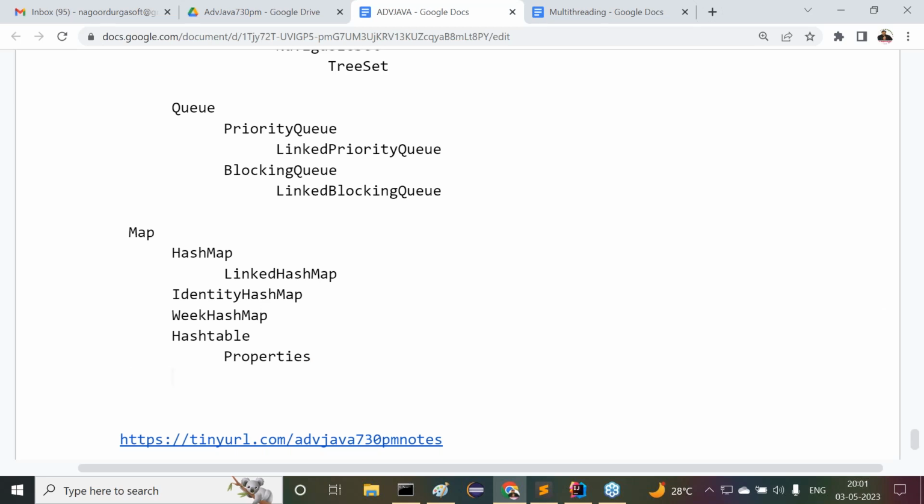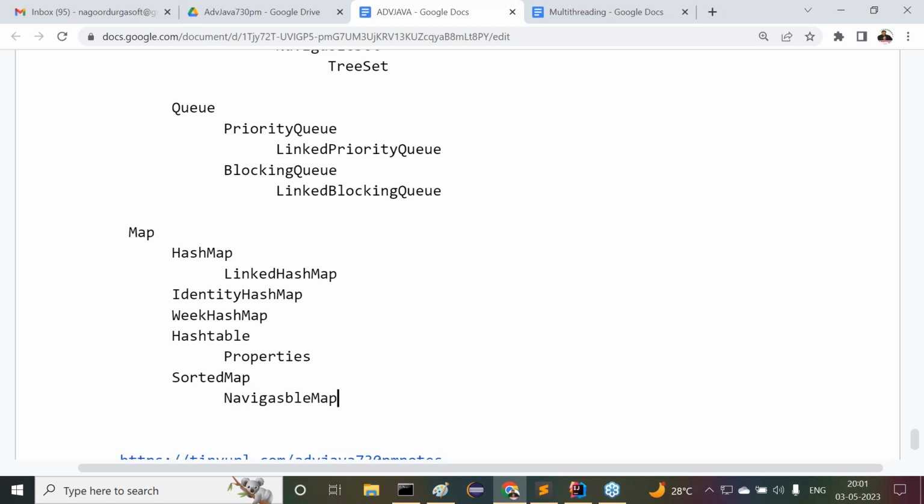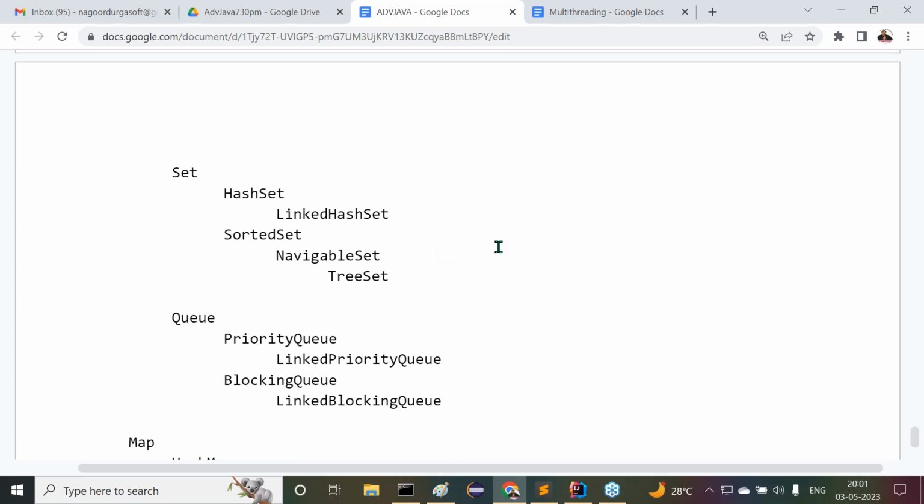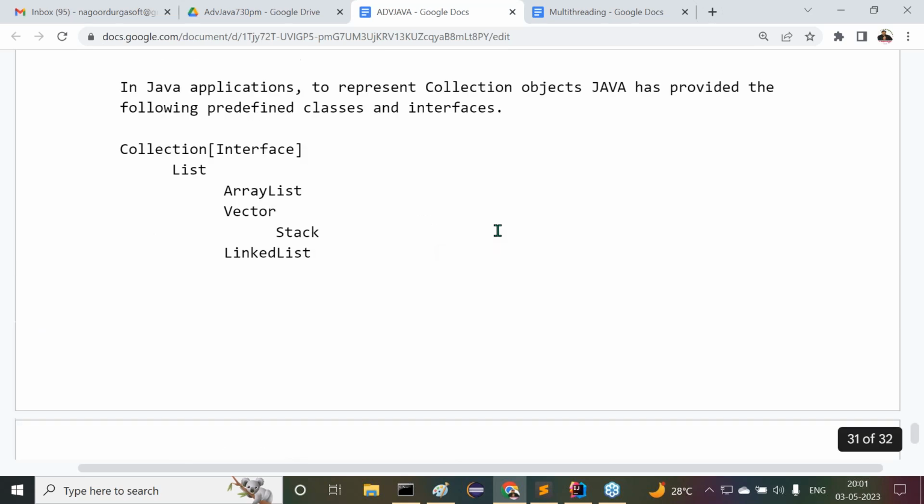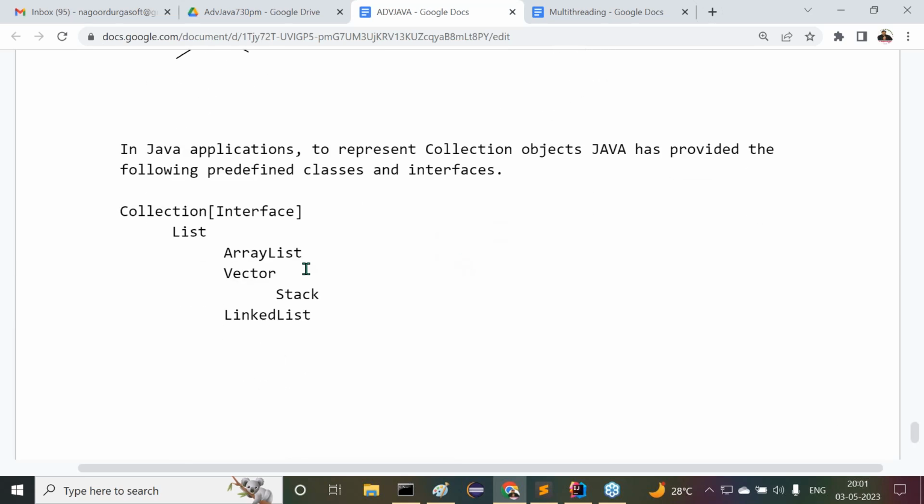Next one, after this, is SortedMap. Next one is NavigableMap. Then after NavigableMap, TreeMap. Like this, I provided only some of the required information, but try to understand it clearly, how this content is organized.